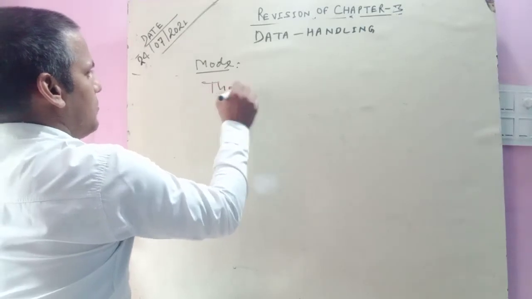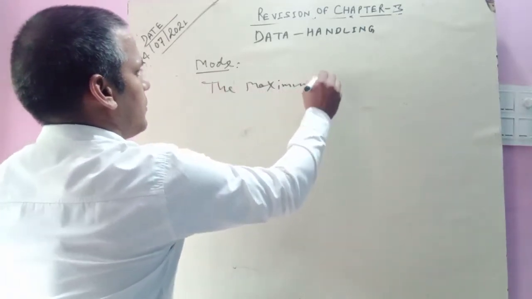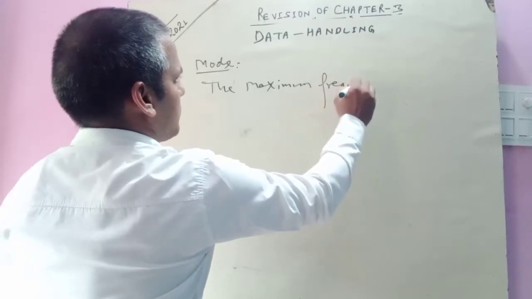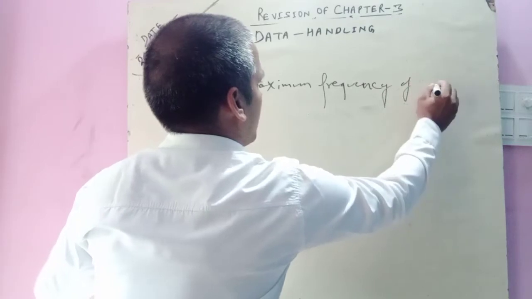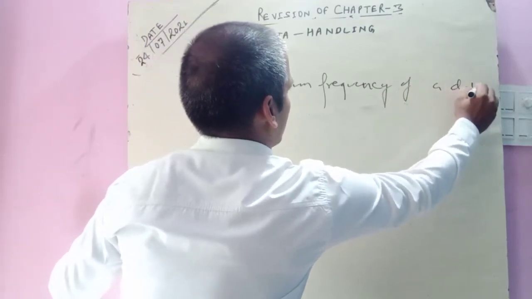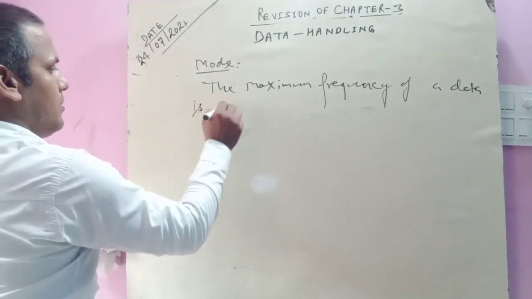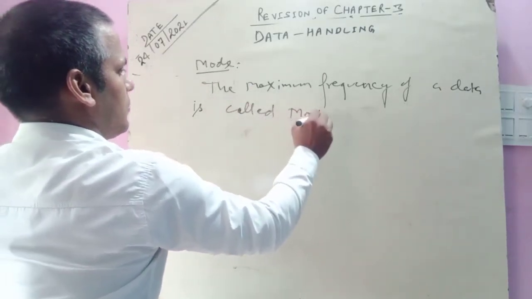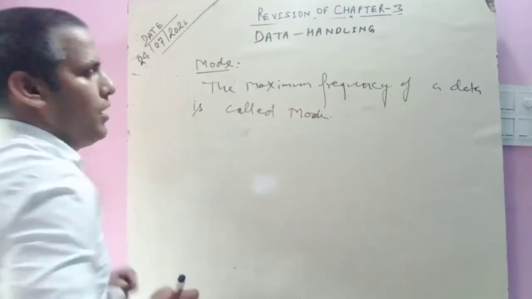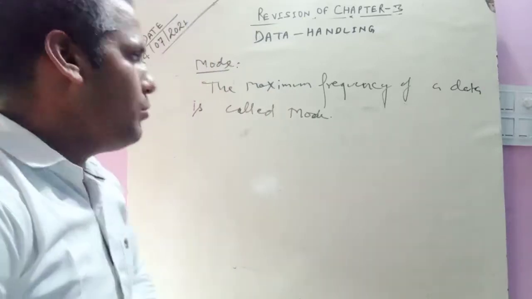The maximum frequency of a data is called the mode. Or we can say the maximum occurrence of a frequency is known as the mode.